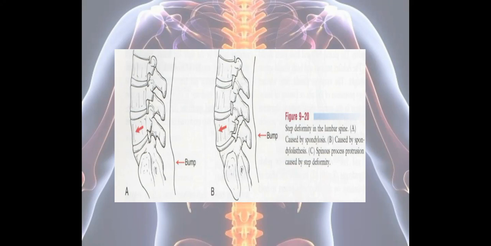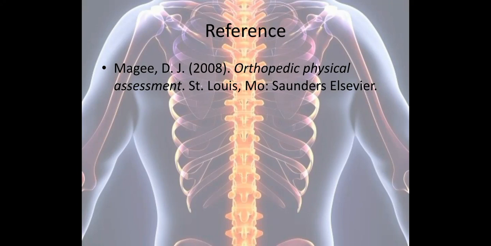So this is the picture showing the step deformity in the lumbar spine. So in picture A we can see there is a bump which is caused by spondylosis. In picture B we can see because of spondylolisthesis there is a bump, and these two pictures are showing us the step deformity. So for today's video I have taken the content from the book David Magee Orthopedic Physical Assessment.